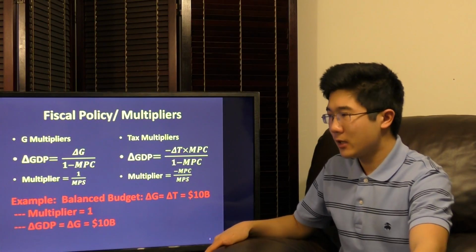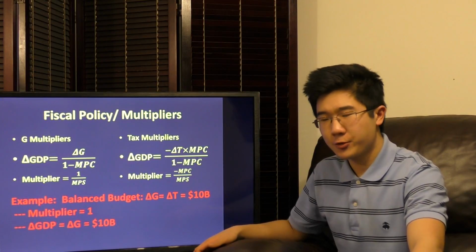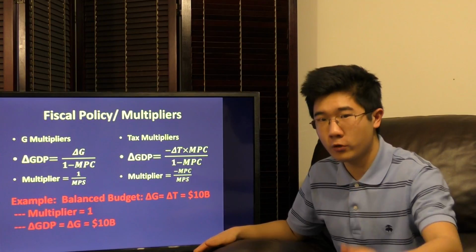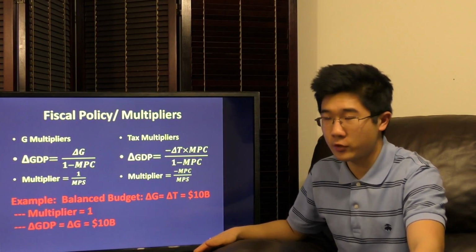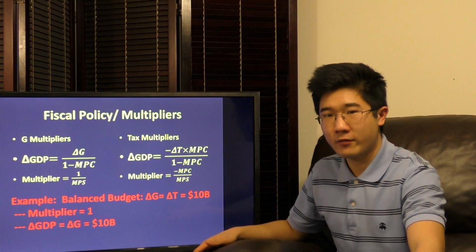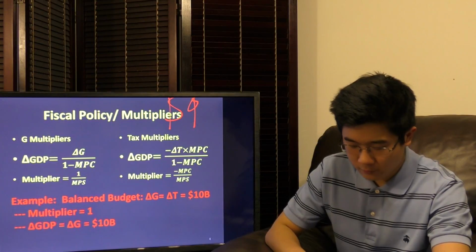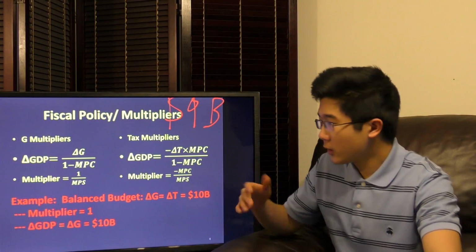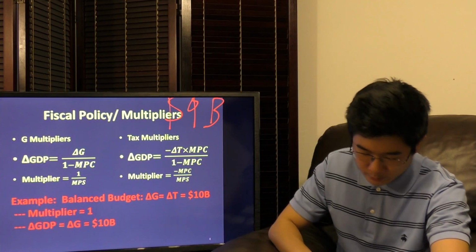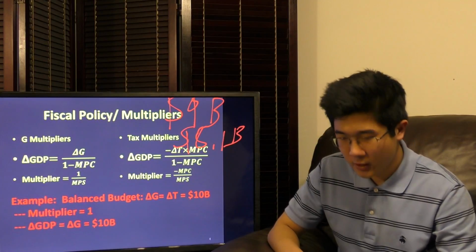Now, what happens is this. Let's say the government decreases taxes on households by $10 billion. This is not a direct injection of $10 billion in the economy. Households just have $10 billion more left over in their income. From this $10 billion, they will not spend all of it immediately. They will save 10% of it. And so our immediate injection to the economy is $9 billion, which is 90% of our tax decrease. From this 9 billion, we see 8.1 billion in the second wave, and so on in another geometric sequence.